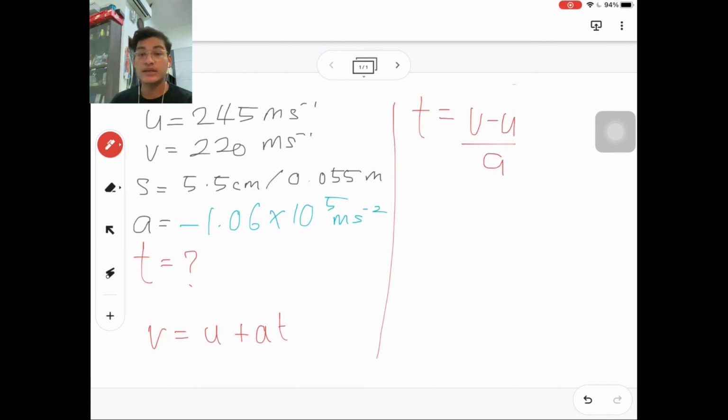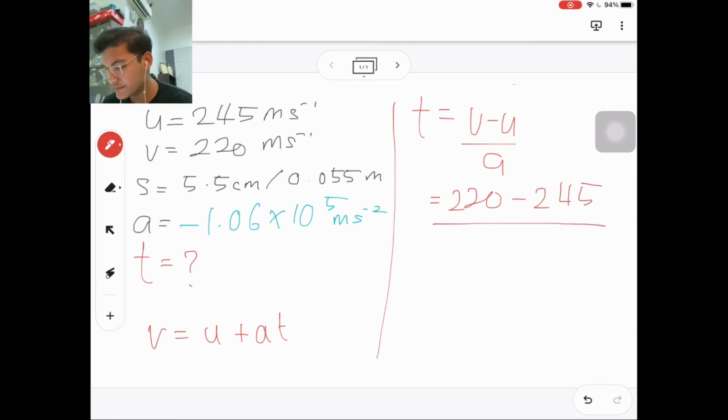So we're just going to substitute all the information that we've collected. The v here is 220 minus the u, 245, over the a, negative 1.06 times 10 to the power of 5.